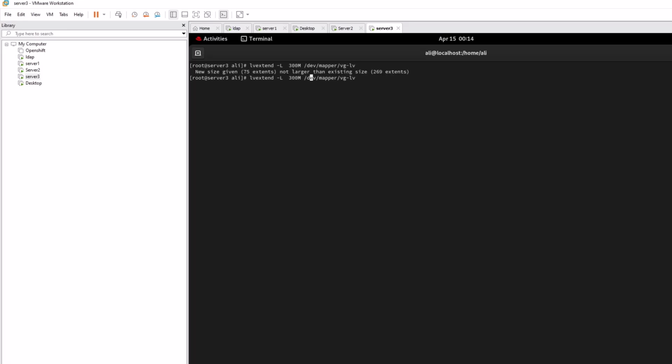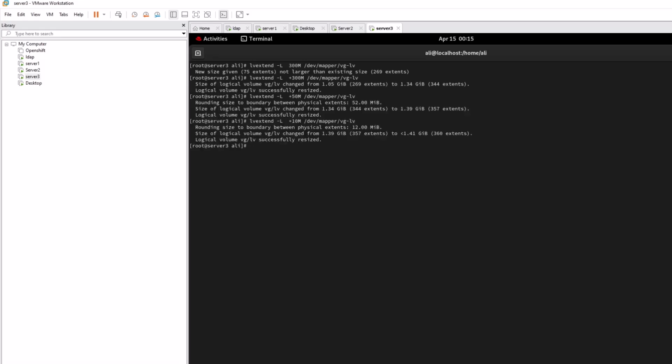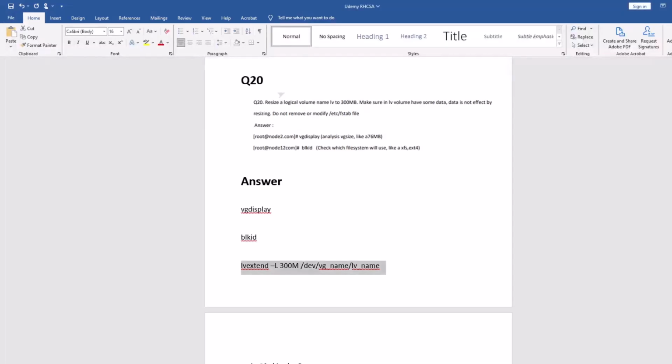You have to type plus before it, right? Then it will hopefully run. I don't have enough space, so that's why it's not allowing me to run it. So I'm just using 10 MB. I define it and it runs automatically. After that you have to resize it, and that's it.